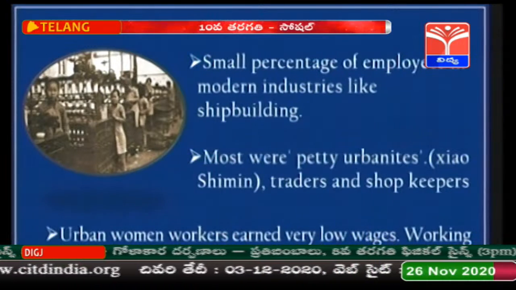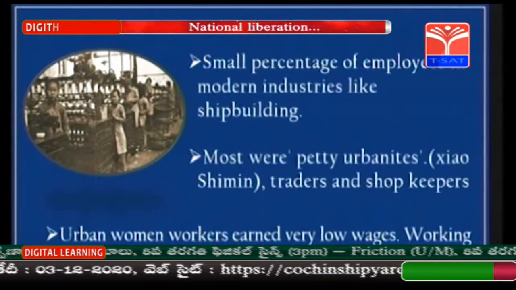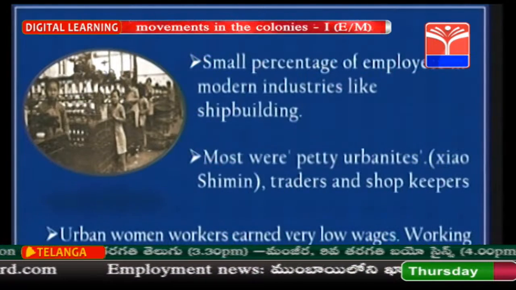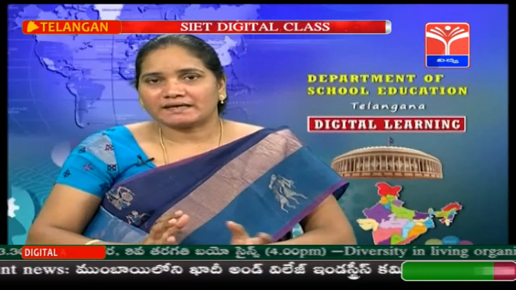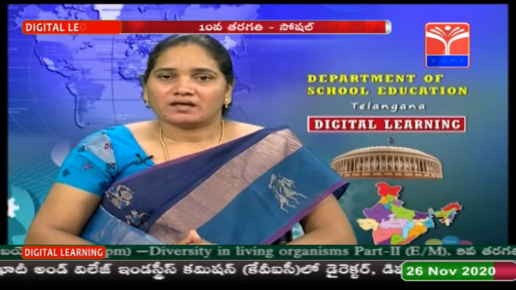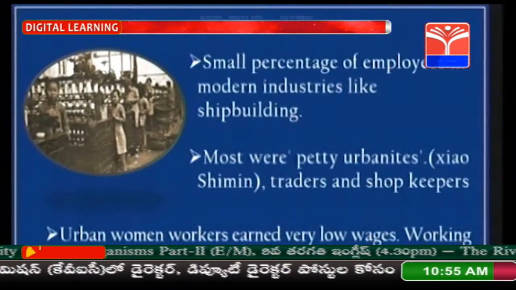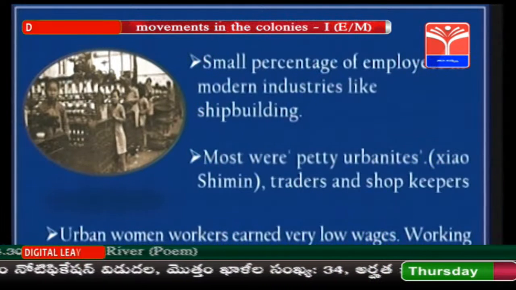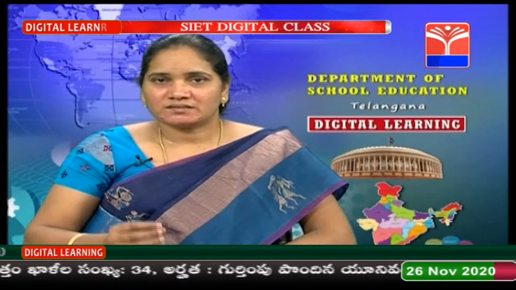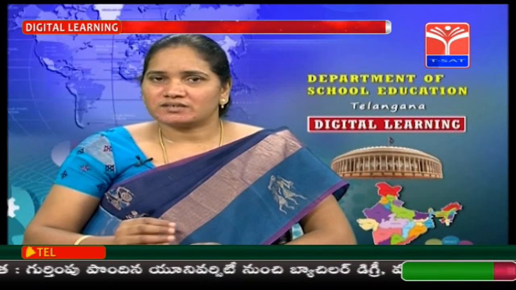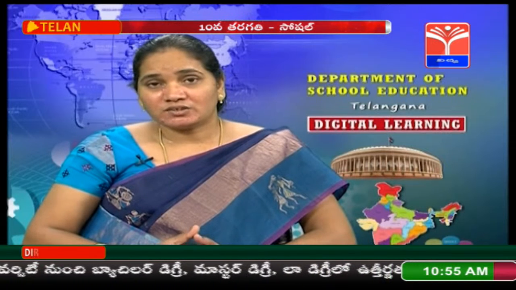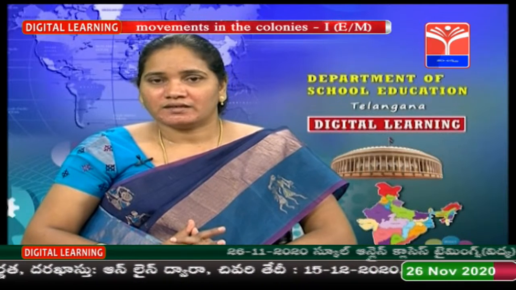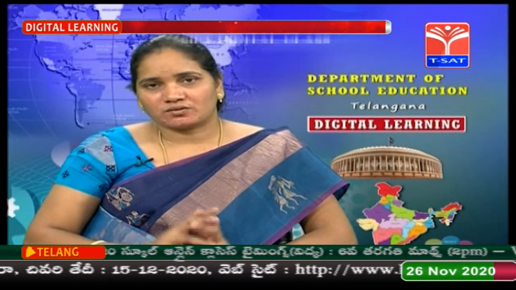Most were petty urbanites. These petty urbanites were also known as Xiao Shimen. Repeat it again, Xiao Shimen. That means middle class working people, like traders and shopkeepers. Urban workers, especially women, earned very low wages. Wages means salaries. The workers used to get very low salaries, but they needed to work for long hours, and the working conditions were also very bad.